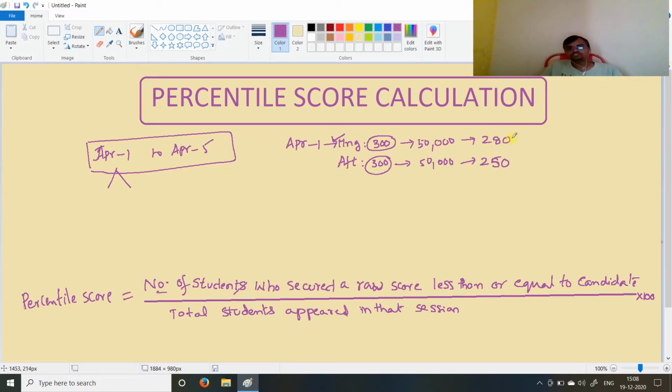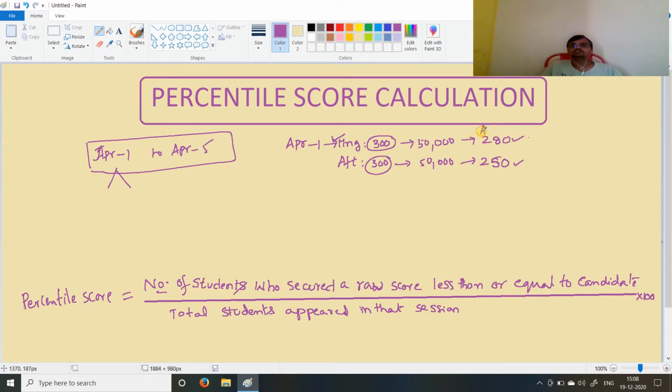In the morning session, one student got 280 marks. In the afternoon session, one student got 250, that is the highest. So what is the percentile score of the student?